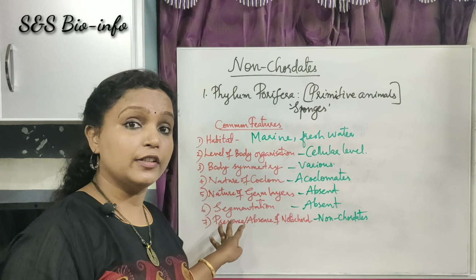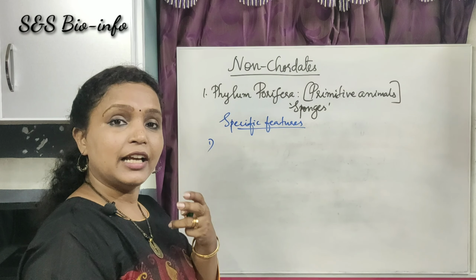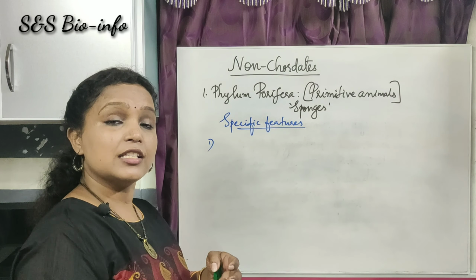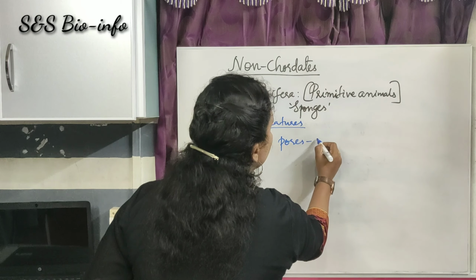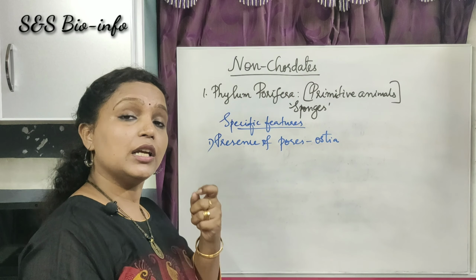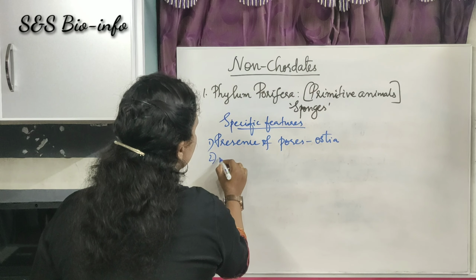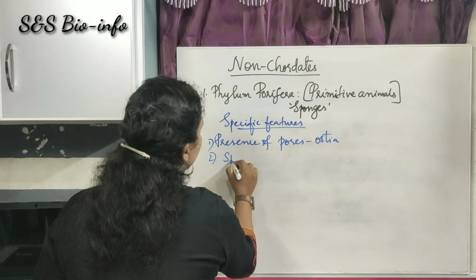Now let's study the specific features of the phylum. Specific features. Number 1, it has many pores on its body. The pores are known as ostia. Presence of pores. Those are known as ostia. Okay, and there is a single opening in the body at the anterior end that is called osculum. Then ostia are many pores on the body and the presence of a single osculum.